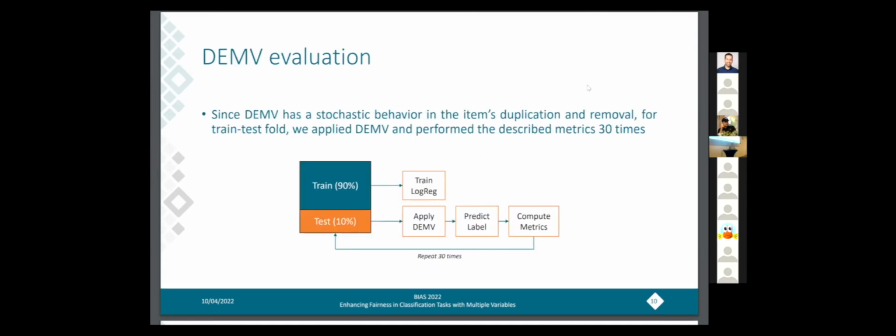Now, considering our method, since DEMV has a, let's say, stochastic behavior in the selection of items to duplicate or to delete, for each train test set, we apply DEMV and compute the given metrics 30 times. So here we can see a picture of our evaluation. We apply DEMV only on the testing set. We compute the metrics only on the predicted label, and then we repeat this process 30 times in order to have an overall view of the behavior of our method.